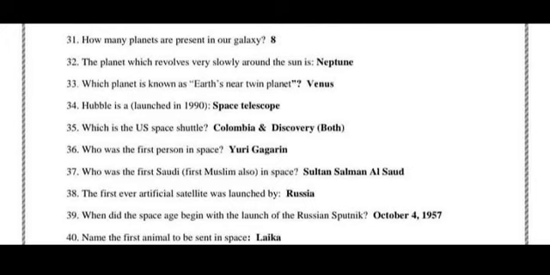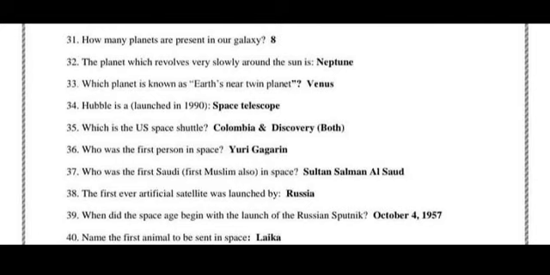Hubble is the name of the space telescope, and it was launched in 1990. Which is the US space shuttle? Columbia and Discovery both. Who was the first person in space? Yuri Gagarin. Who was the first Muslim also in space? Sultan Salman Al Saud. The first ever artificial satellite was launched by Russia. When did the space age begin with the launch of the Russian Sputnik? October 4, 1957.